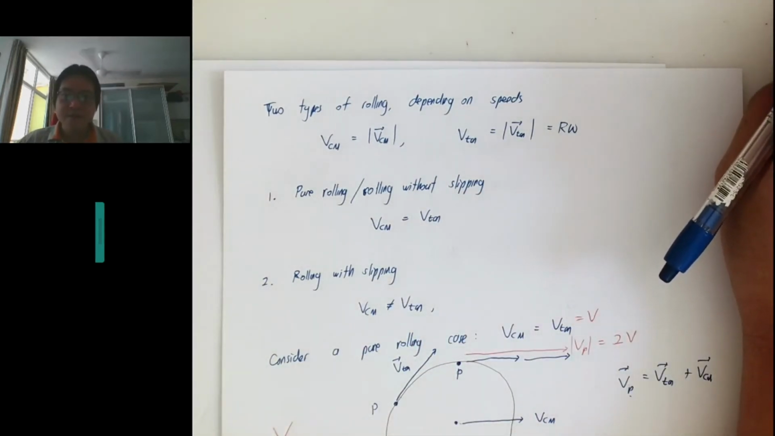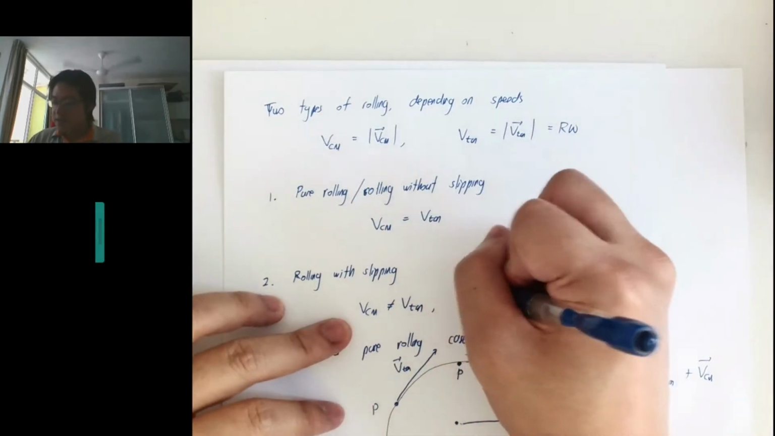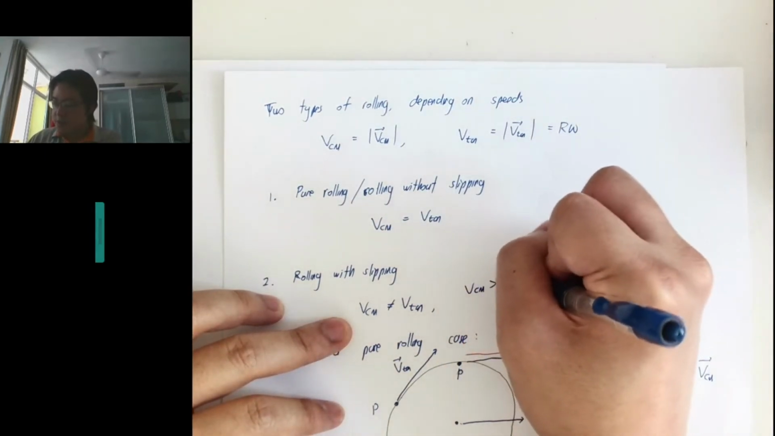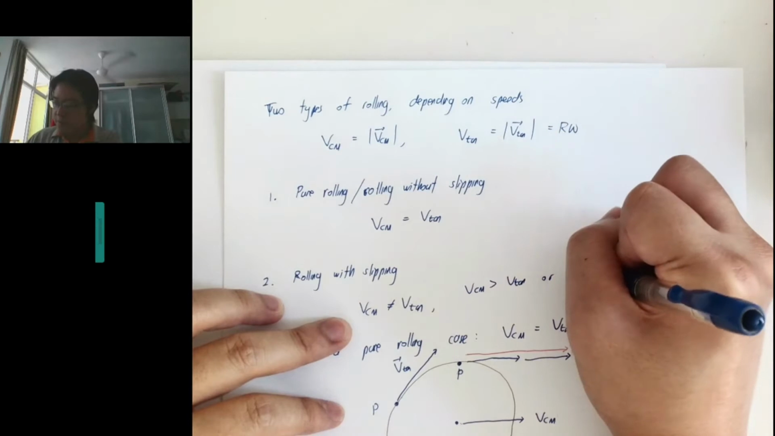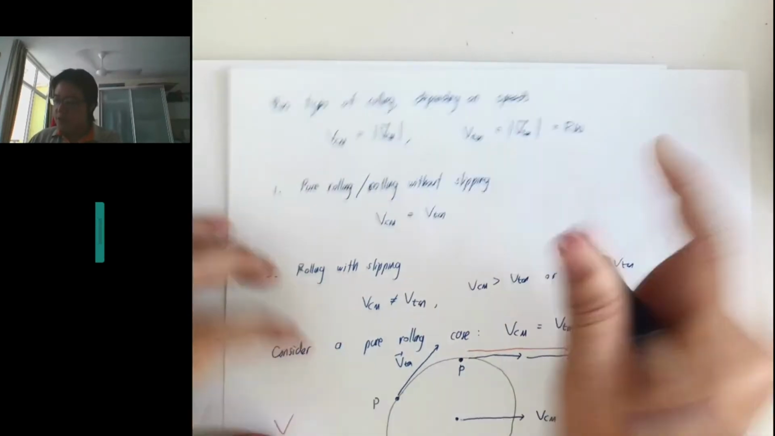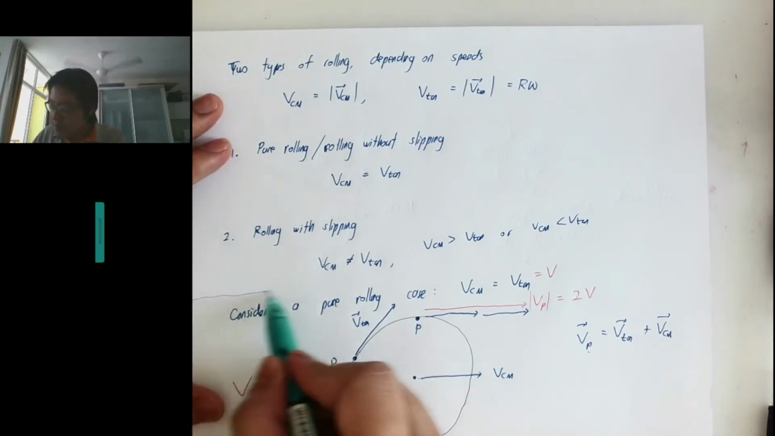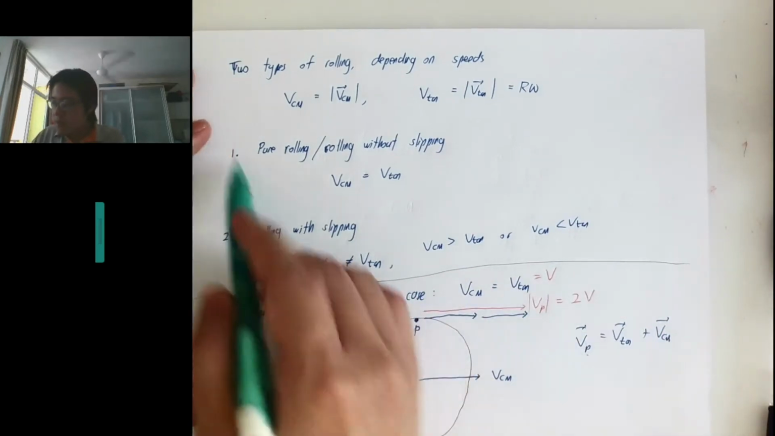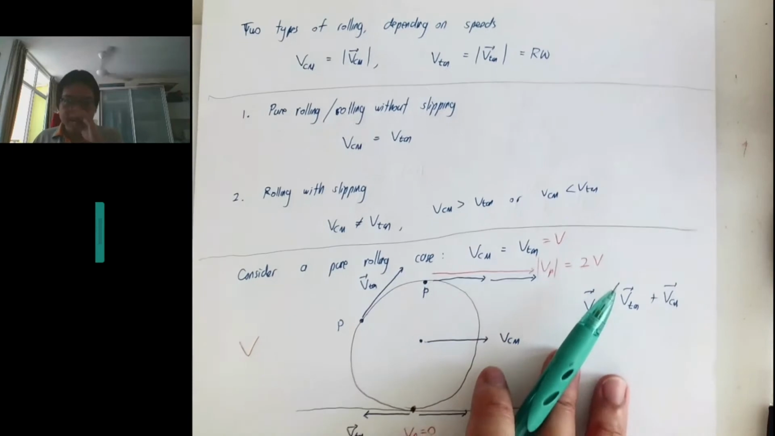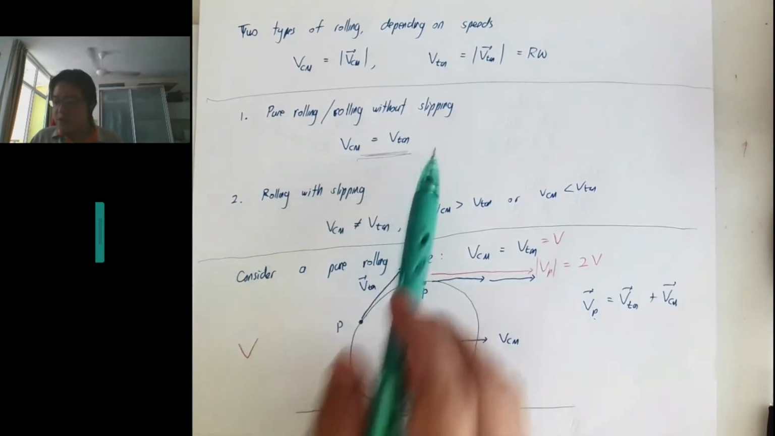So it's either VCM greater than V tangential or VCM less than V tangential. So you are talking about case 2. We will do it after this. Okay, so there are two cases to consider here. Right now we are still assuming this.